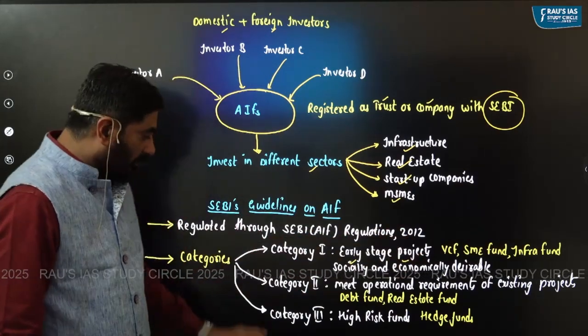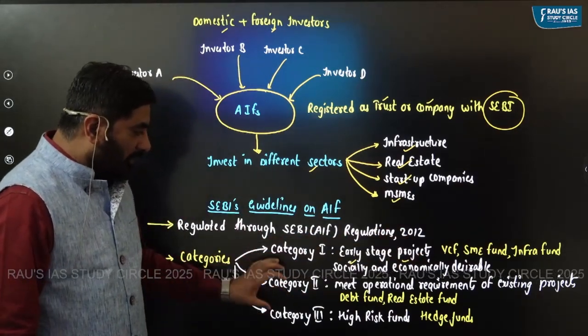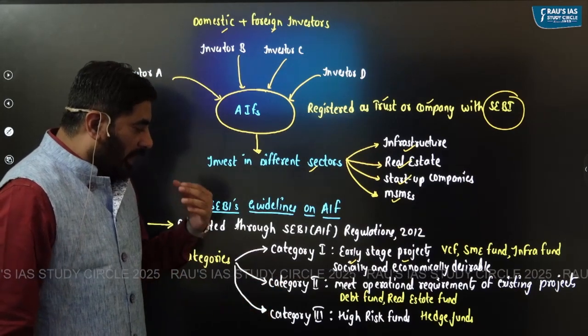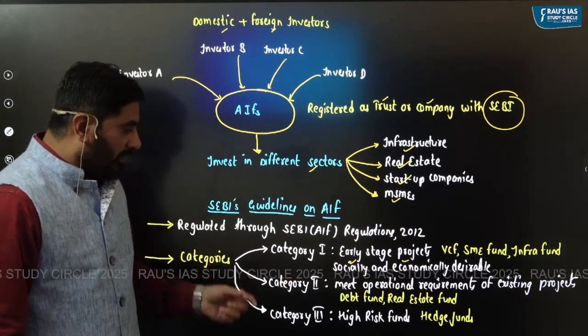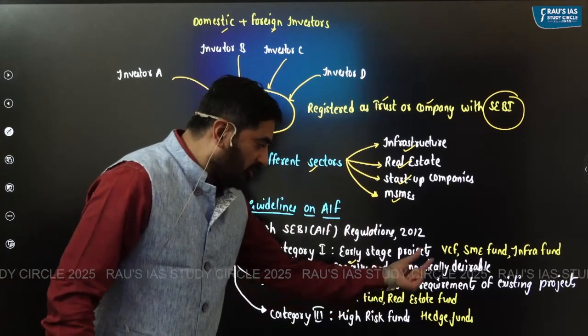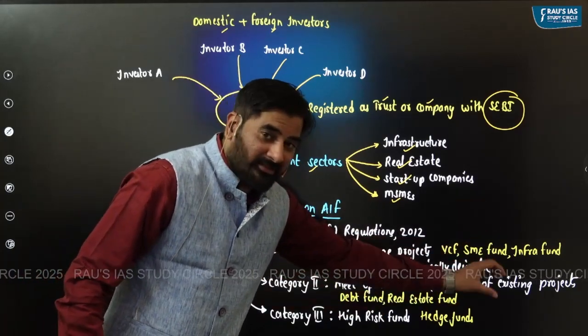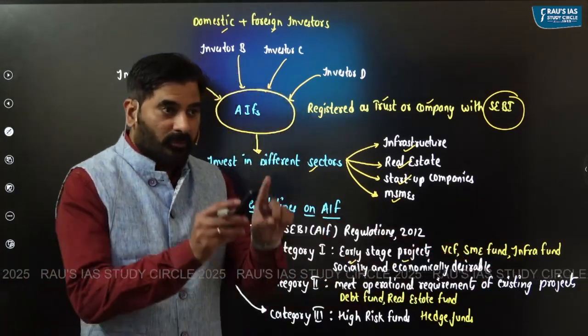Category 2 alternate investment funds are those funds which invest in meeting the operational requirement of existing projects. So look at the difference.